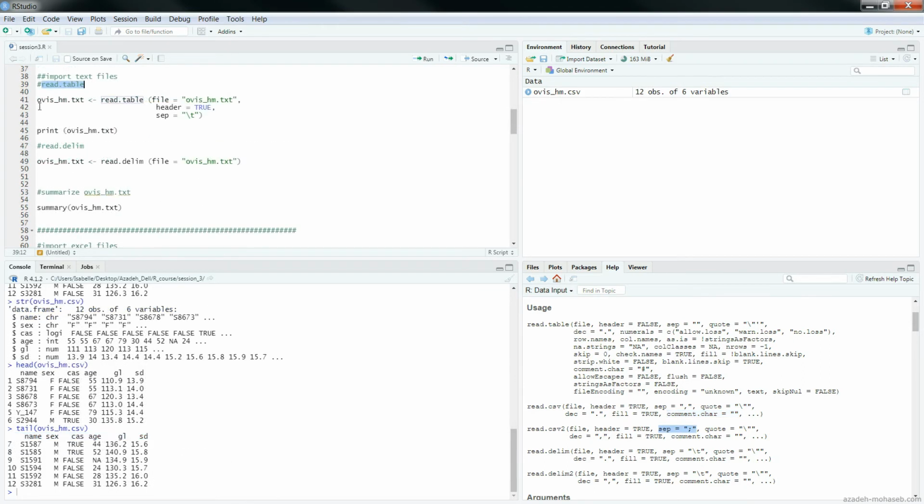Then we will see how to import text files into R, the commands and the appropriate parameters that we choose to execute commands.